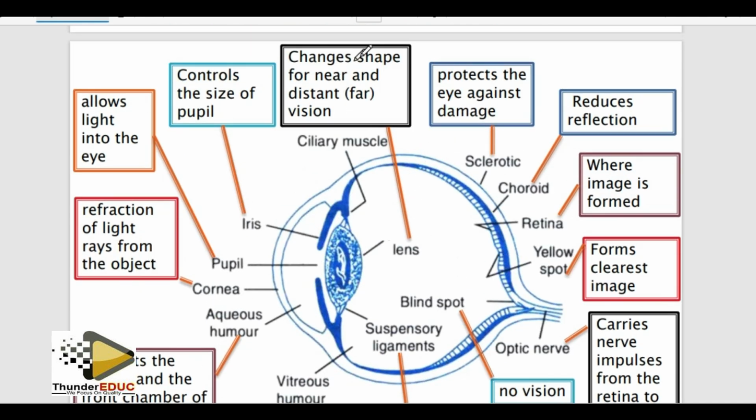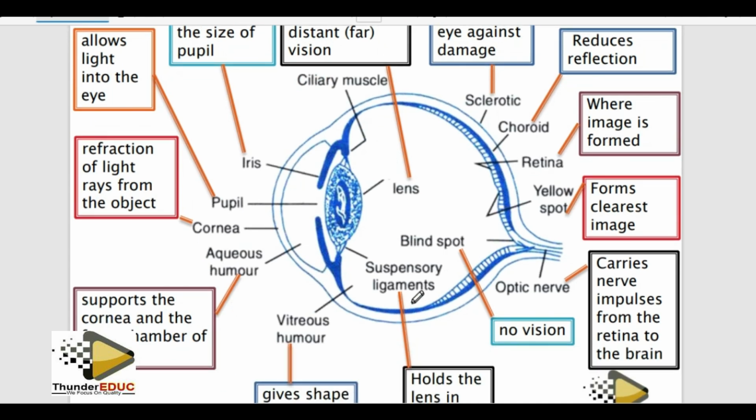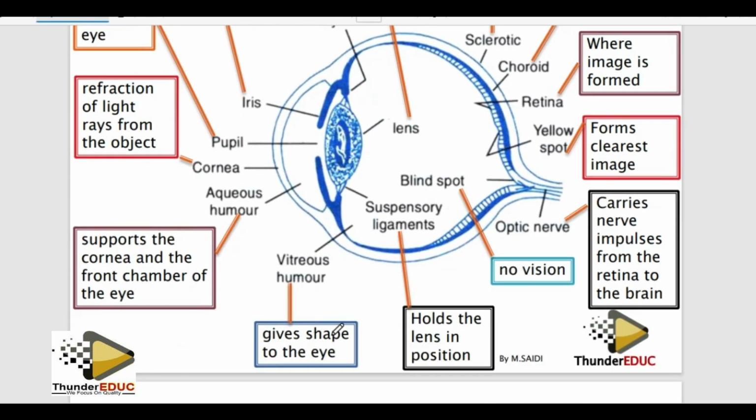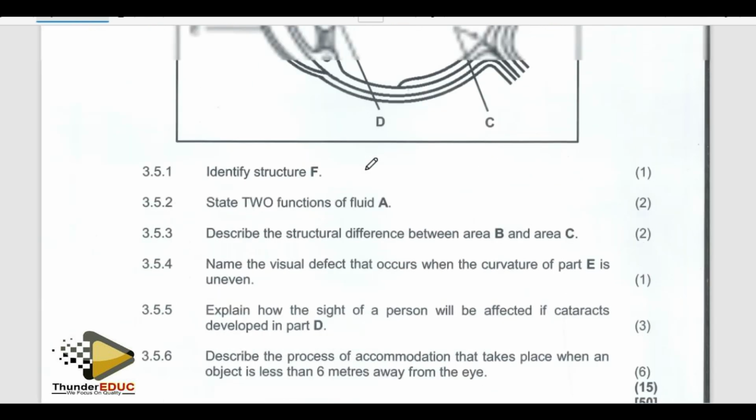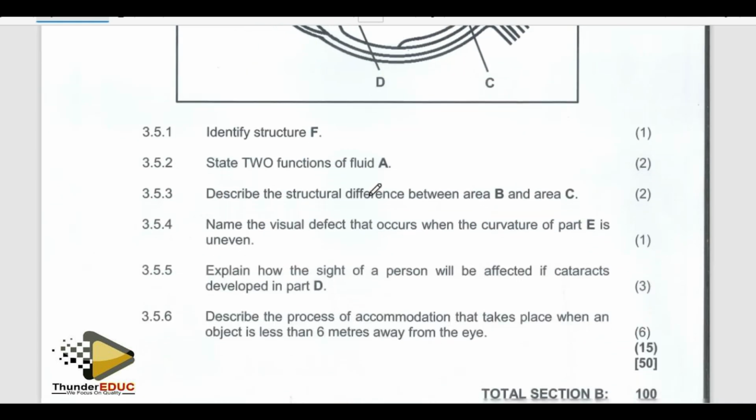Check it here, I said it here. This is aqueous humor. Changes the shape for near and far distance? No, that's the lens. That's not what is here. It gives the shape to the eye, meaning that it brings about the shape of the eyeball. Then number 2, state the function of A. Okay, we have seen it.